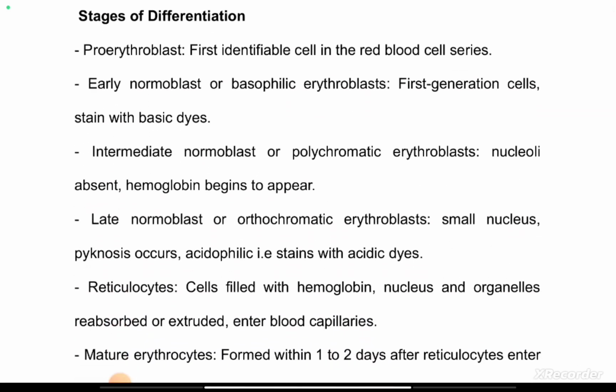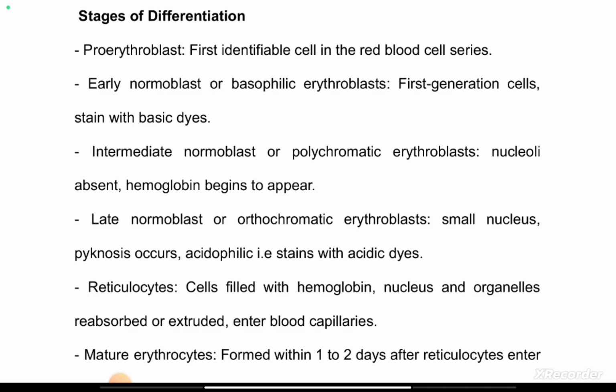So now these are the stages that we have. From pluripotential hematopoietic stem cells, it becomes committed to form colony forming unit erythroblast. From there, we have the proerythroblast. From proerythroblast, several changes happen. As I've told us, the red blood cell does not have a nucleus.